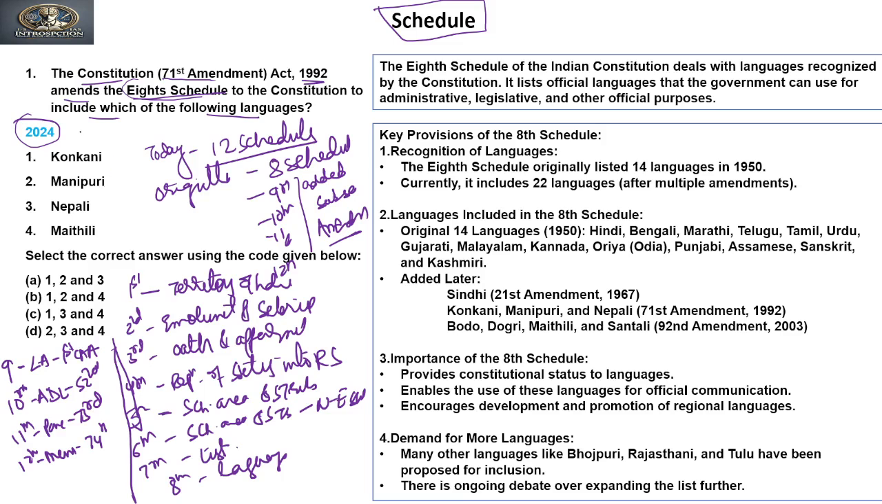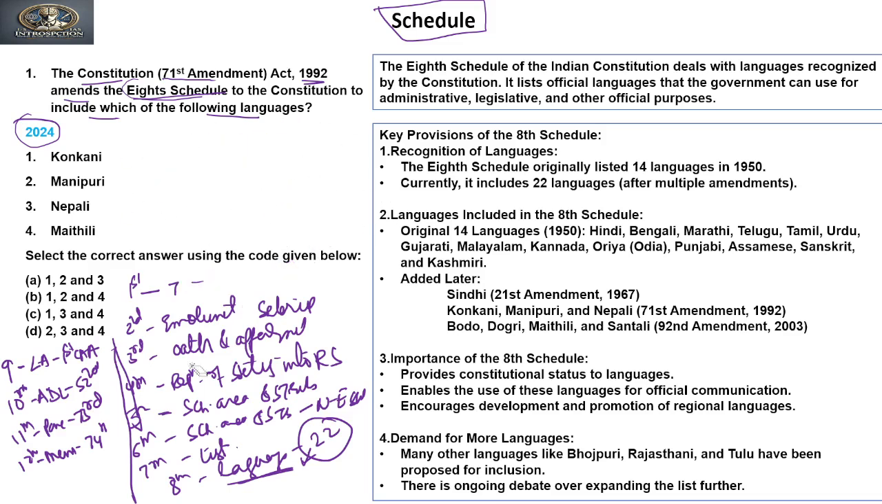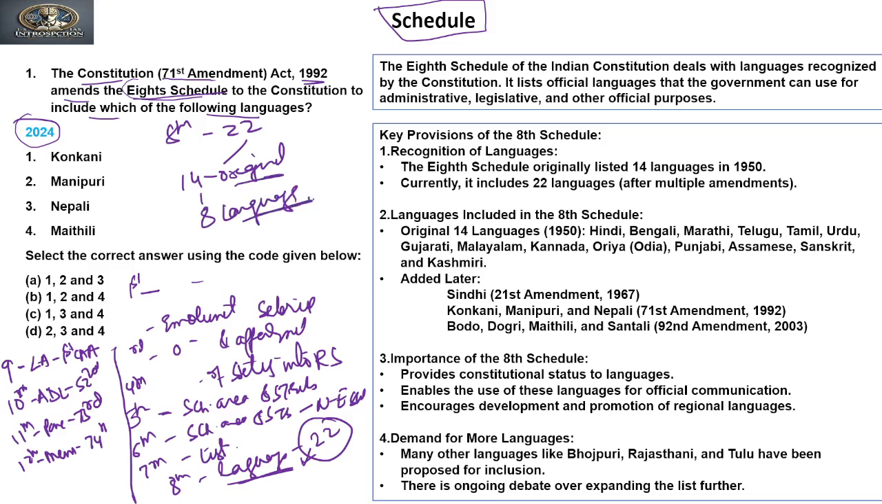Now if we come back to the question, it is asking about the 8th schedule that talks about languages, and we know that there are 22 languages in the 8th schedule. Out of these, 14 were originally in the Constitution. Later, 8 languages were added through amendments into the schedule.